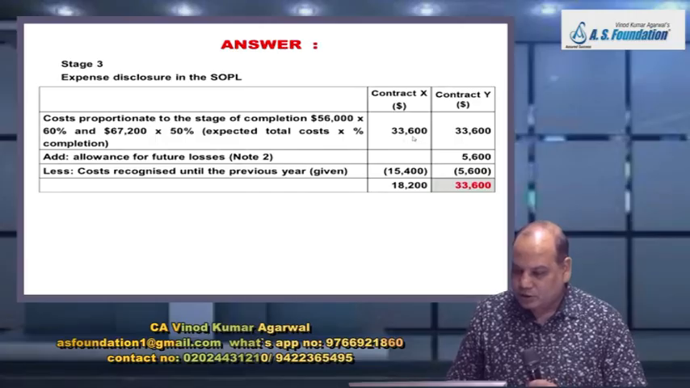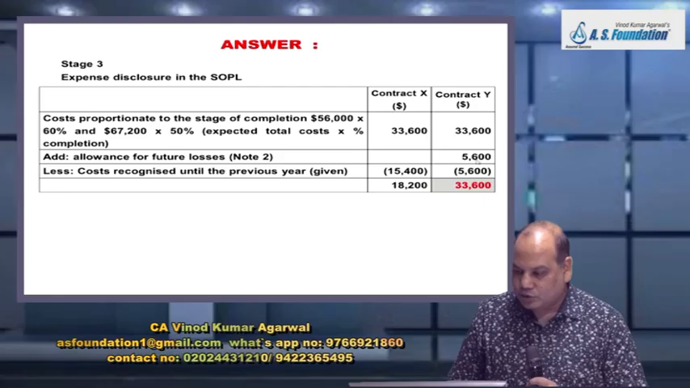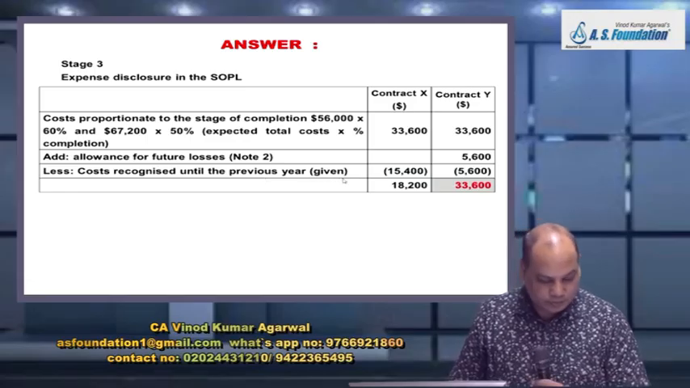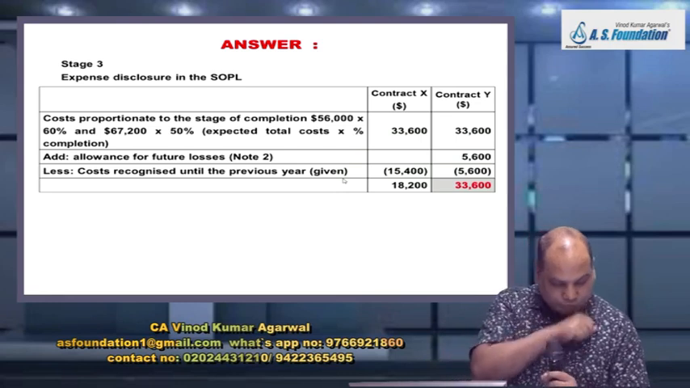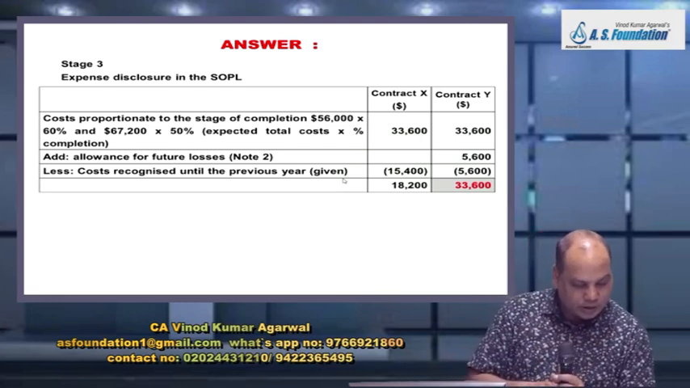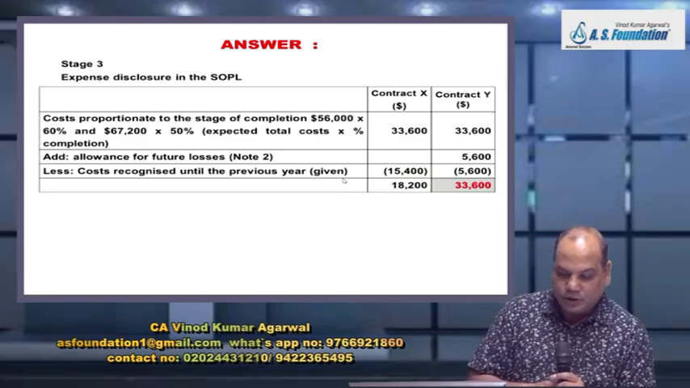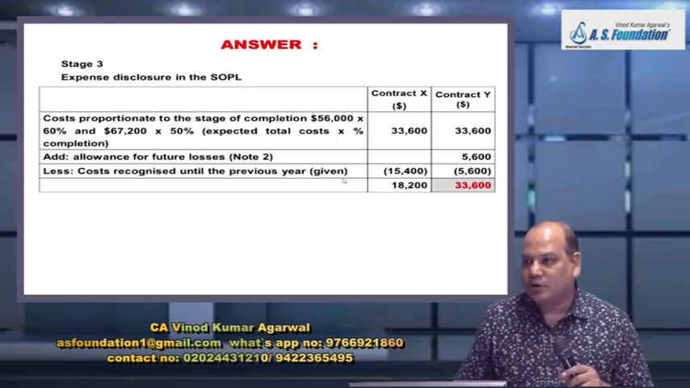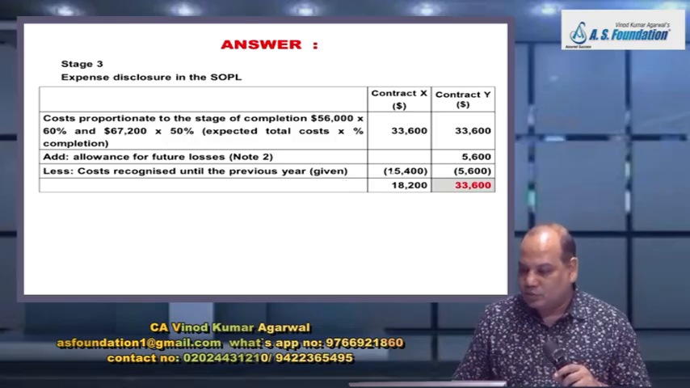So there we had written 33,600, add allowance for future loss 5600, less cost recognized up to previous year. In bracket write given. Go to the question. In the question, the last line of the table, 15,400 is there, 5600 is there. This much I have already recognized up to previous year. So how much more cost I need to recognize now?